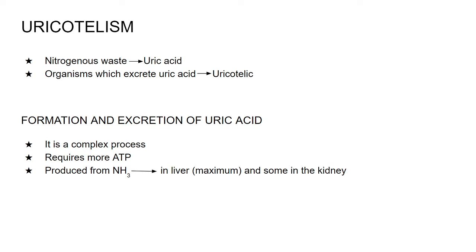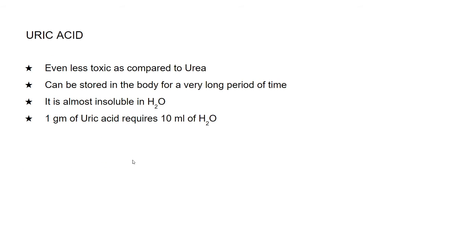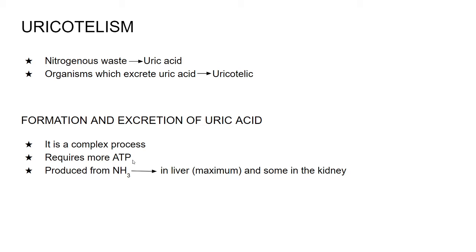Now how is this uric acid formed? The formation of uric acid is actually a very complex process, and it requires a large amount of energy. It requires more ATP, that is energy, and it is produced from ammonia. It requires more ATP as compared to ammonia getting converted into urea.